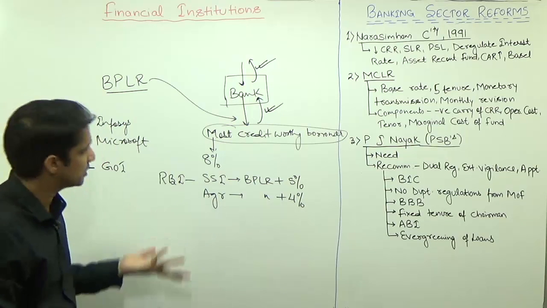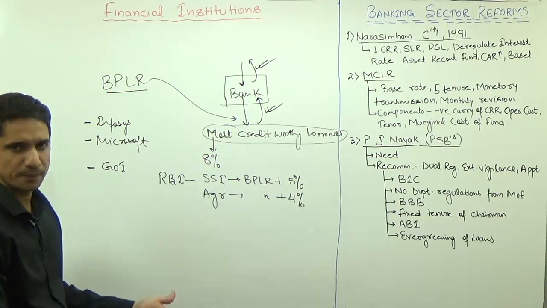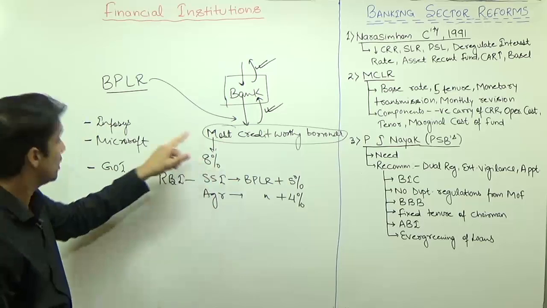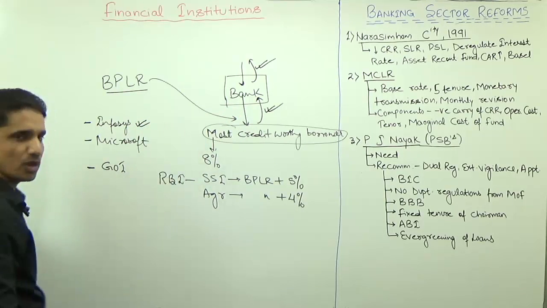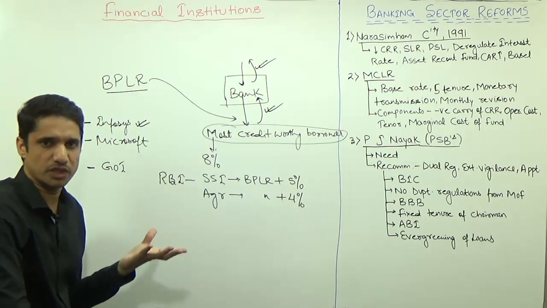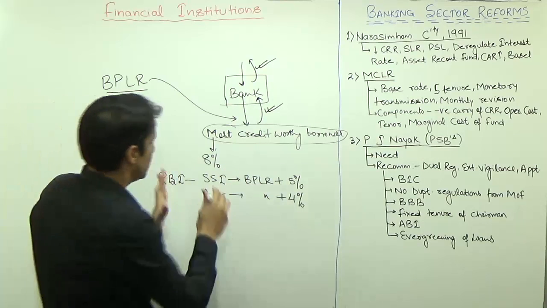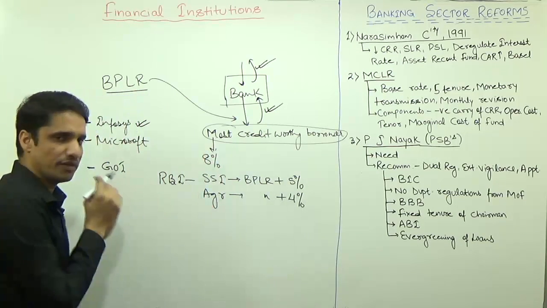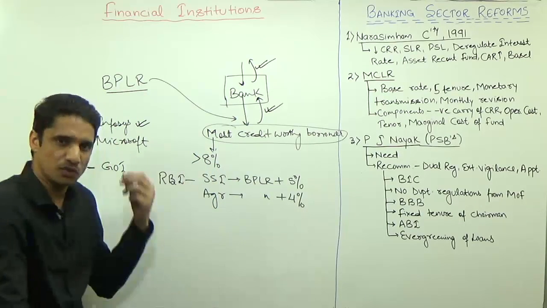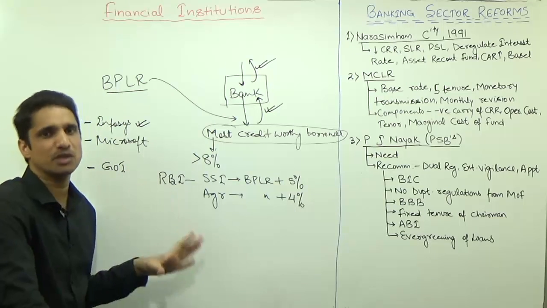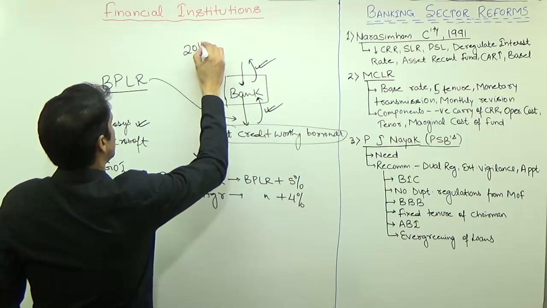So this credit-worthiness is a subjective term. When your customers change, this value is going to change. When you have already lent on the basis of Infosys, now you cannot change on the basis of Government of India. So this most credit-worthy borrower is a subjective concept. Rather than having this, give a minimum value: whoever you are going to lend to, you cannot lend below 8%. You will lend above 8% only, whoever the borrower is. So this new concept came in 2010, and it is known as the base rate.